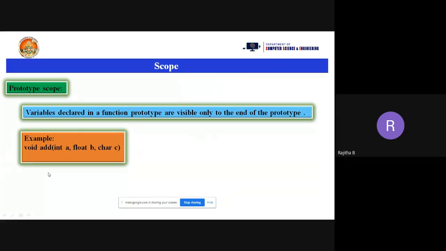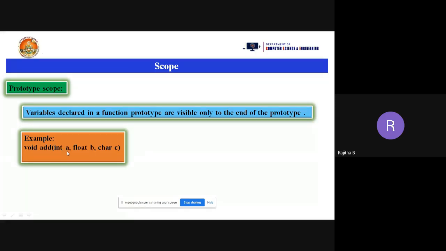But coming to the function scope, we are not taking any parameters, but we are declaring variables within the function. So just note this point: function scope is without parameters and prototype scope is with the parameters here. So we can use these A, B, C parameter values within this add function only.